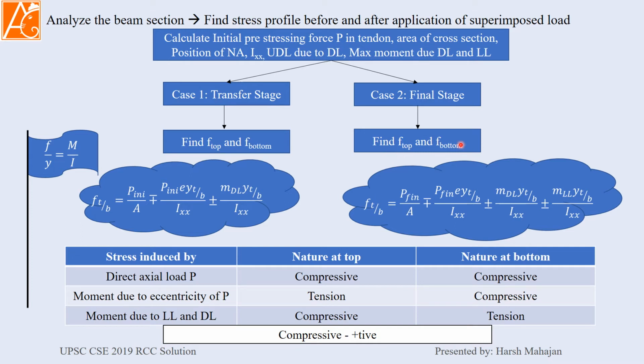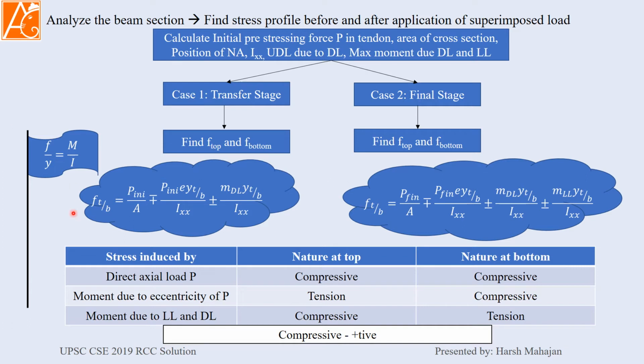There are two differences. First of all, here you will not consider the moment due to live load, so no fourth term is given. But here you see the fourth term is given. Moment due to live load you will consider here. And the second thing, in the final stage you will consider the pre-stressing losses.